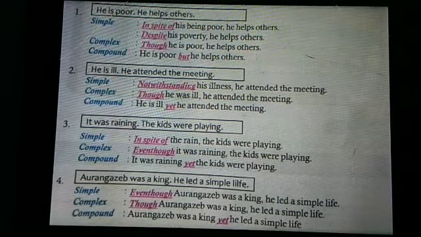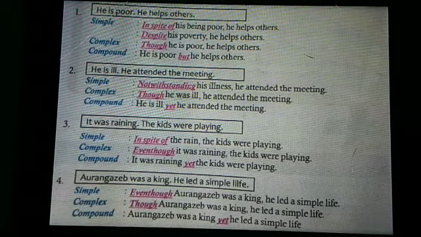So dear students, hope you have understood type 1, and we shall see the rest in the next class.